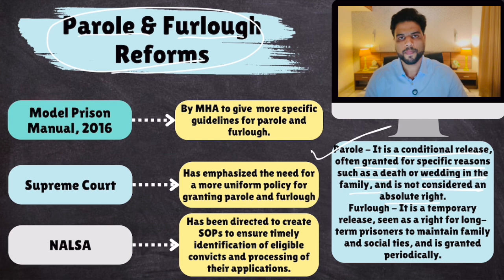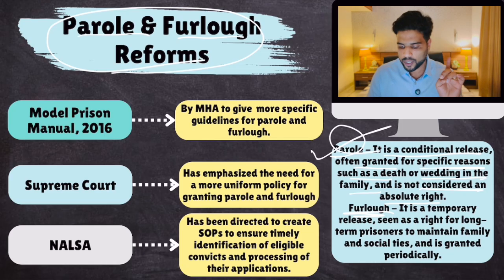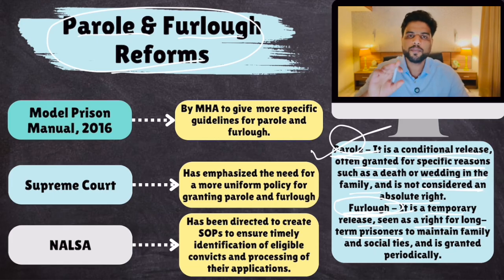This is parole. Then there is furlough. It is like parole, but parole is given for a specific reason. For furlough, you don't require a specific reason. It is a temporary release seen as a right for long-term prisoners so that they remain in touch with their family. Basically, you release the prisoner for some time and then they come back. Now, the government wants more access to parole and furlough for prisoners.